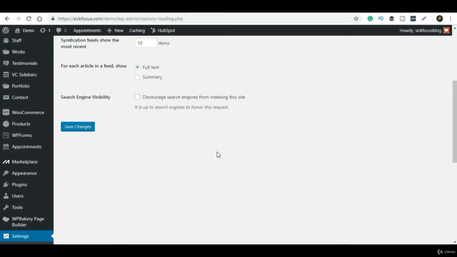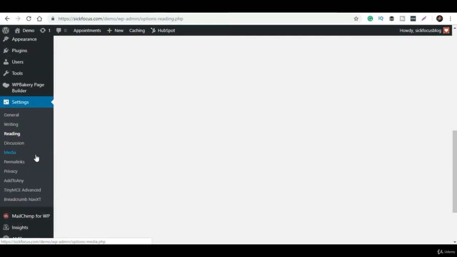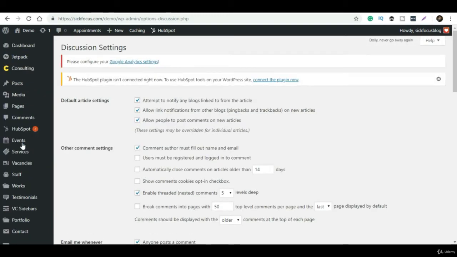For example, here it says organize my uploads into month and year based folders. If you do not want that, you can set it up as per your criteria.